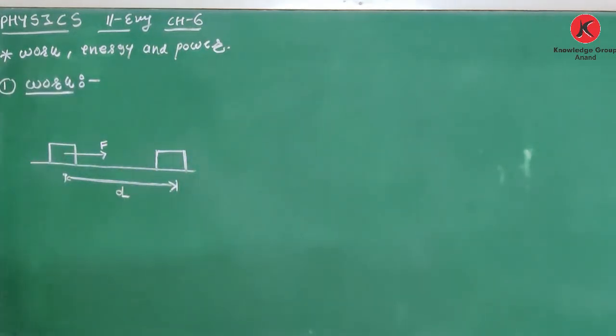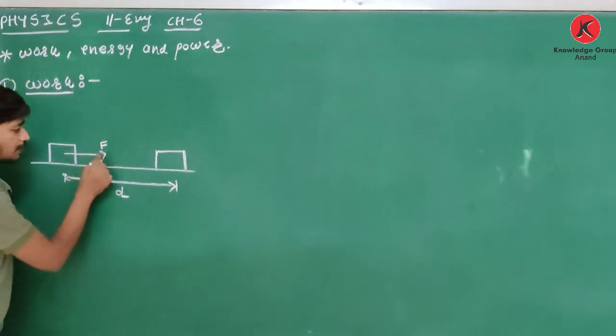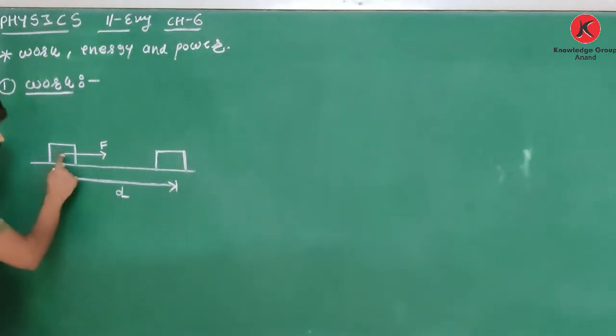Remember one important thing here. Force is applied in the horizontal direction. The block is also displaced in the horizontal direction.